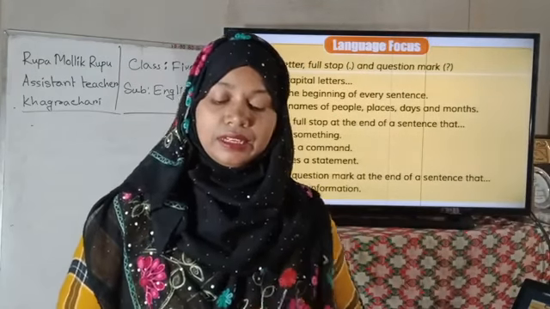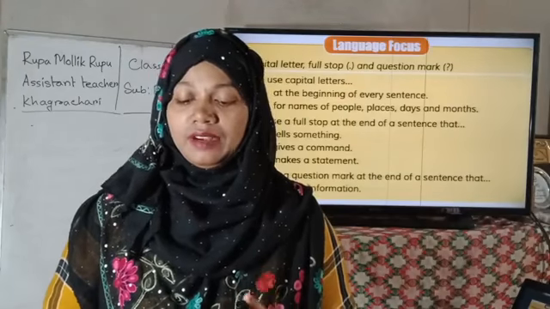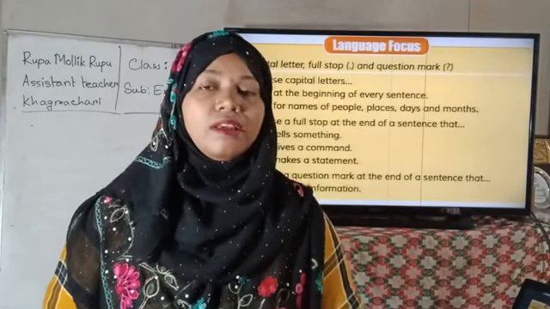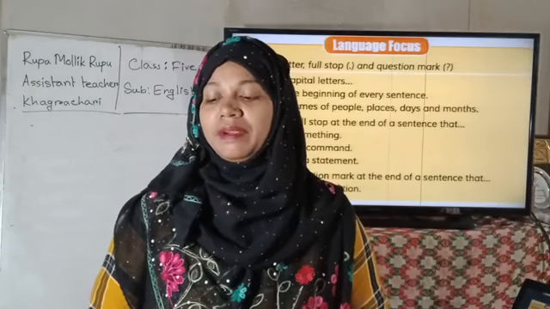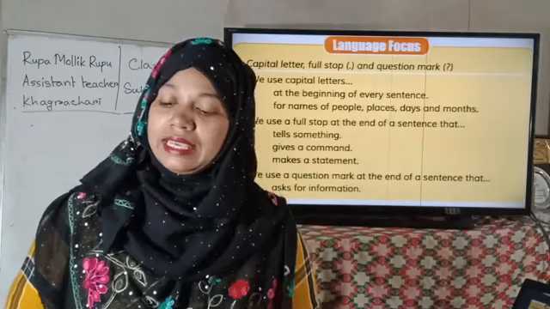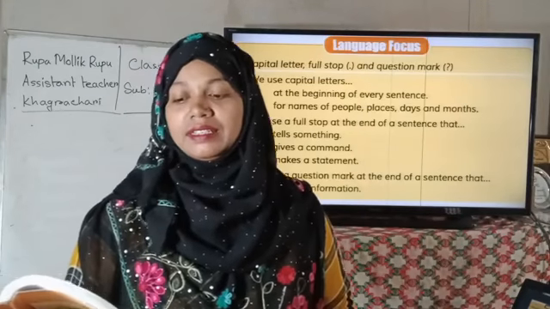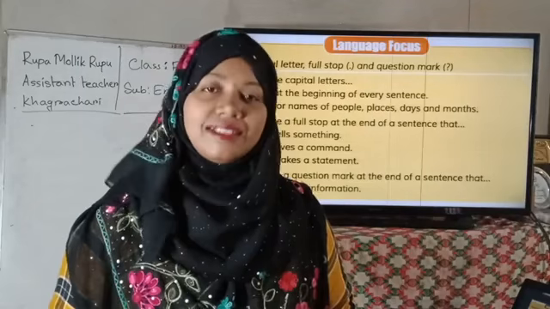We have learned that we use capital letters at the beginning of a sentence and for names of people, places, days and months. Then we use a full stop at the end of a sentence that tells something, gives a command and makes a statement. We use a question mark at the end of a sentence that asks a question.